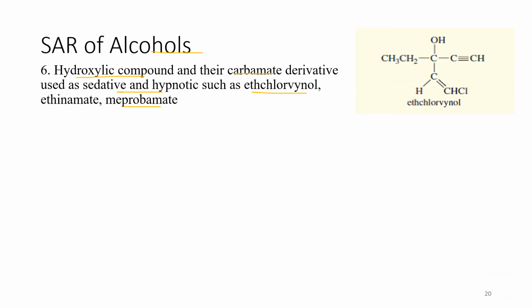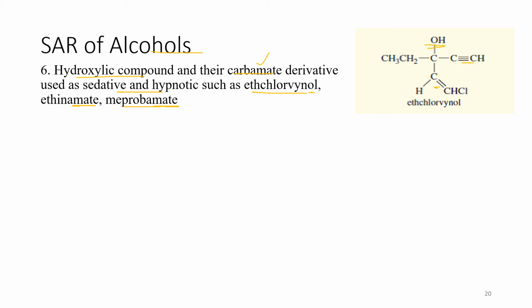First one, ethchlorvynol. You can see the branching of this structure, which increases the depressant effect. You can see that over here there is a double bond, over here there is a triple bond, and the alcohol is there. The hydroxylic group is there. Carbamate is not in this structure. We can see over here that in ethinamate the carbamate is present, and the "mate" shows the carbamate over here, but when the name ends in "ol", you can see carbamate is not in this structure; alcohol is there.